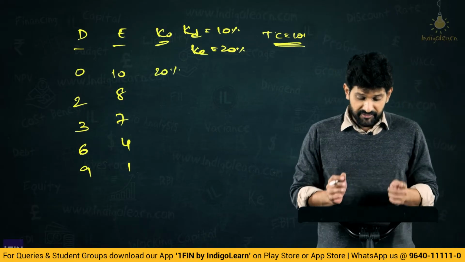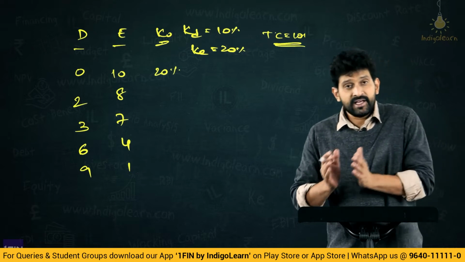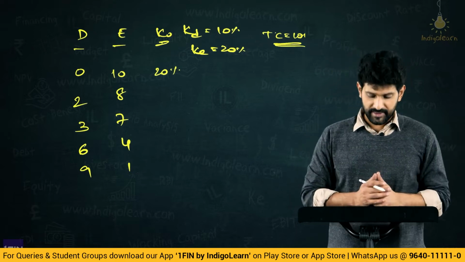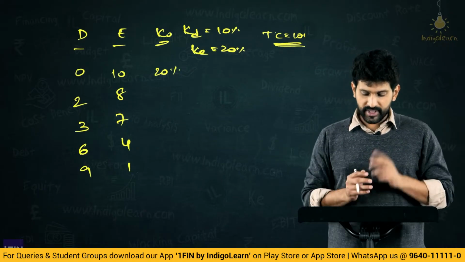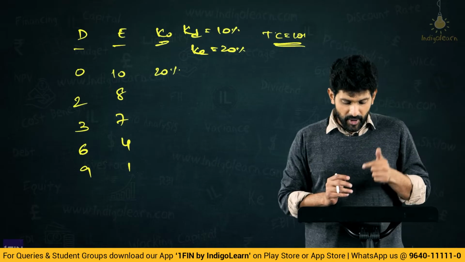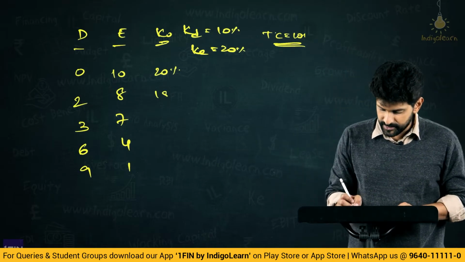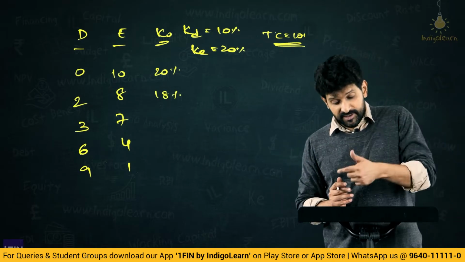Now if the debt is 2 lakhs and then equity is 8 lakhs. Now what happens to overall cost of capital? What is the total weight? 10 lakhs. So 2 by 10 is 0.2. 0.2 into 10 is 2 plus 0.8 into 20, 16, plus 2, 18%. Now if 3 and 7.